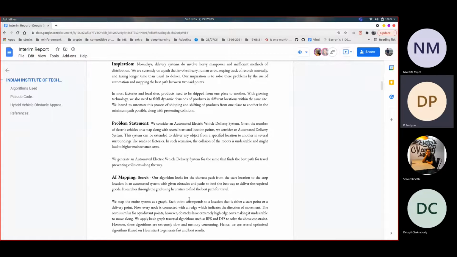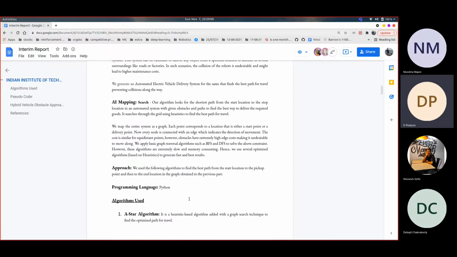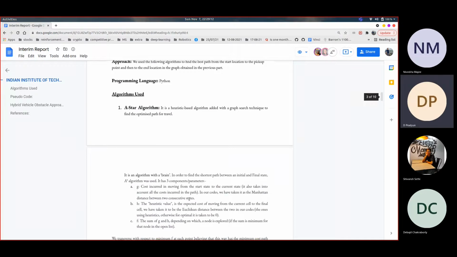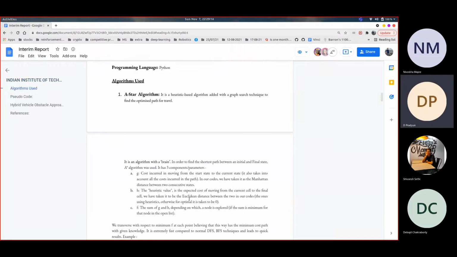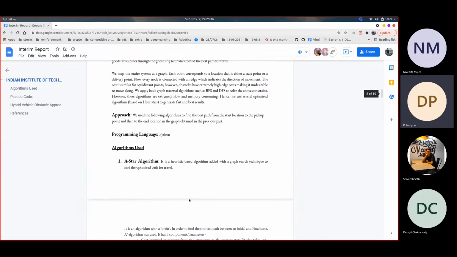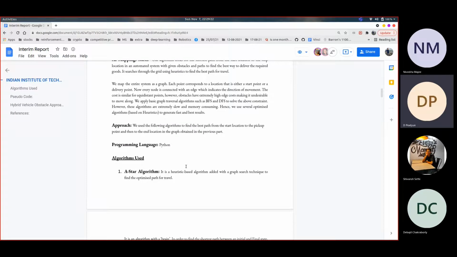Now, let me move on to the logic used for the implementation of the said problem statement. We have used search algorithms to look for the shortest path from start to end point with given obstacles. We now have an established grid and have used a heuristic approach to find the best path for the delivery system. Now let me explain how we have mapped it out entirely.